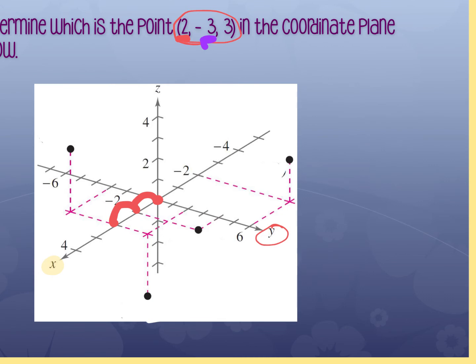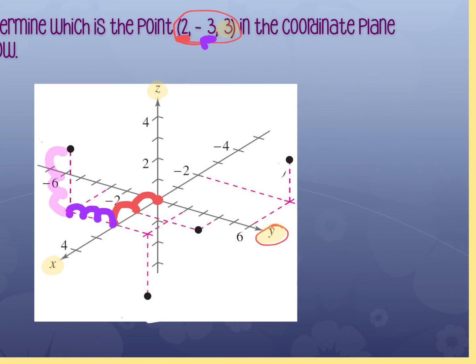The y is over here. So I want to go away from the right, which means I'm going to move 1, 2, 3 to the left, sort of diagonal left. And then the last part is positive 3, and the z's at the top. So I want to move up 3 spaces, 1, 2, 3.